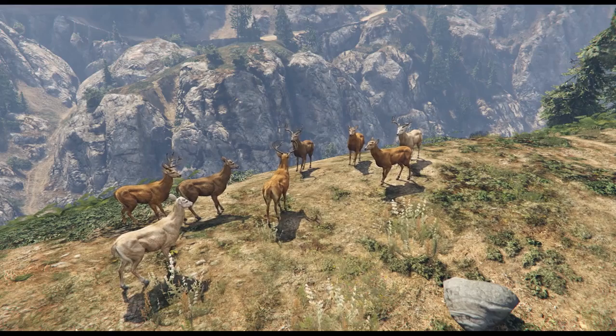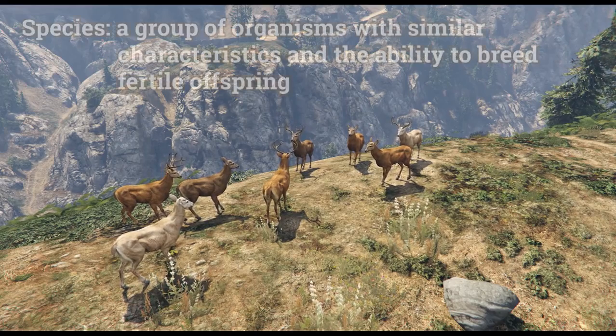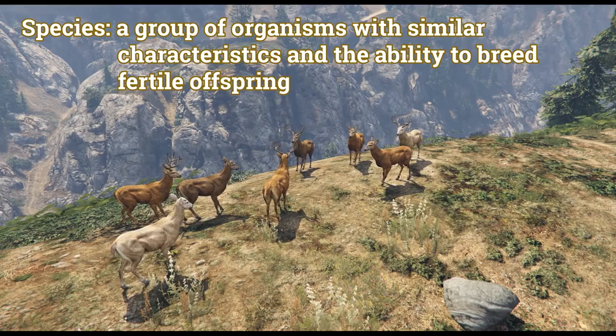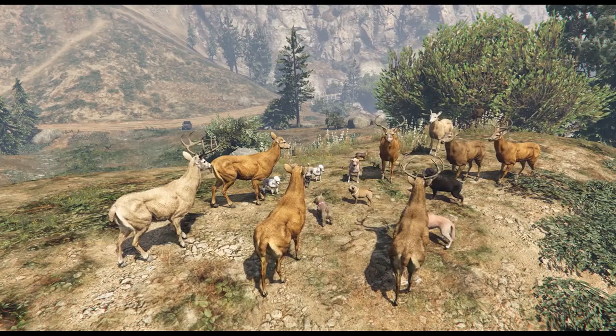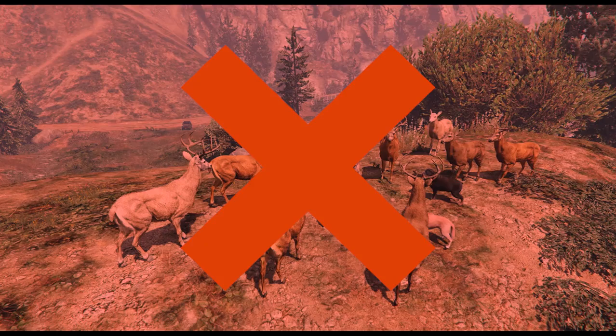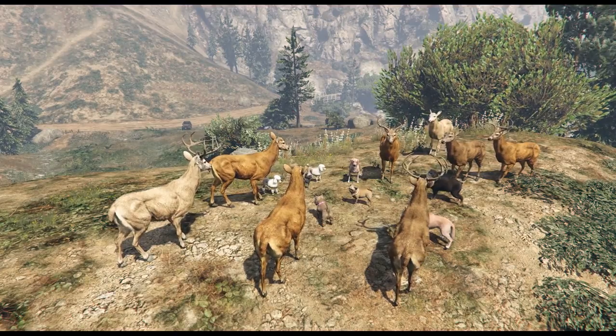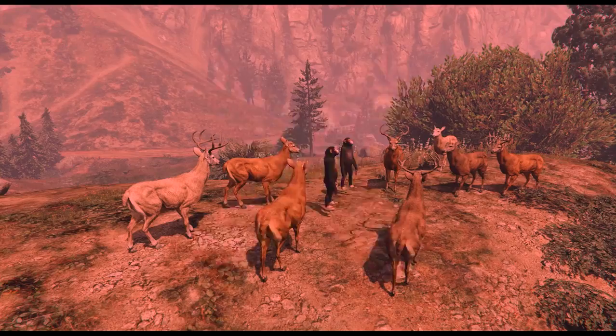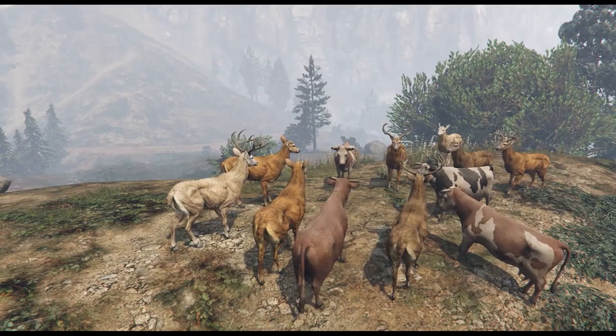But what makes them the same species? A species is a group of organisms with similar characteristics and the ability to breed fertile offspring. This is not an example of a species, as dogs cannot breed with deer. Same as this, and same as this.